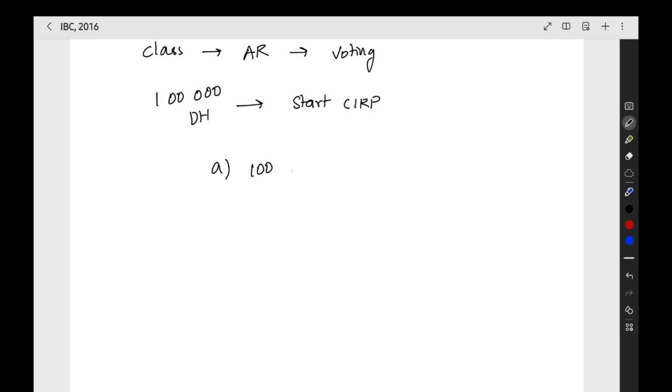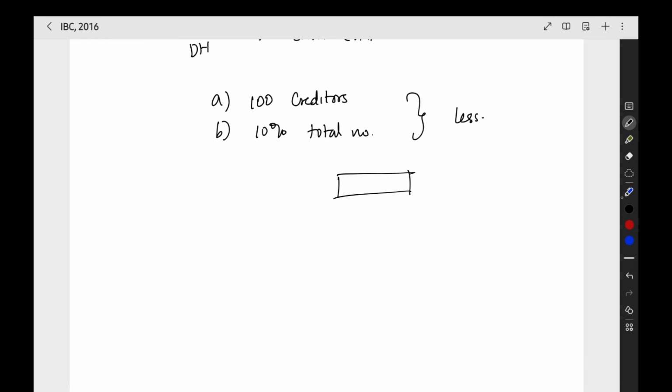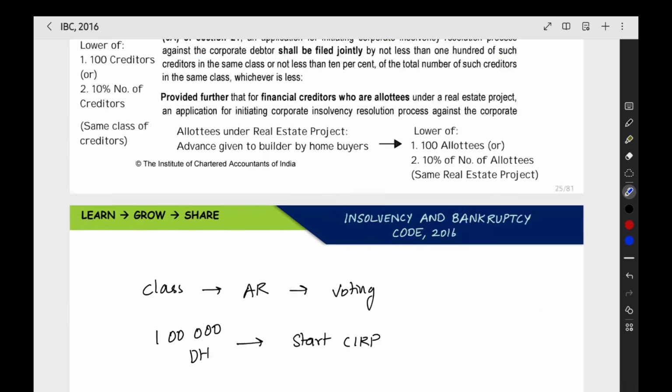So 100 such creditors, that is 100 debenture holders, or 10% of the total number, whichever is less. That will be the minimum number of members who can make an application, so that we can start the CIRP against the company.